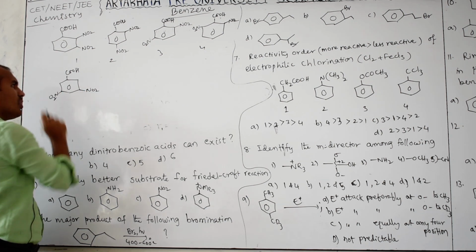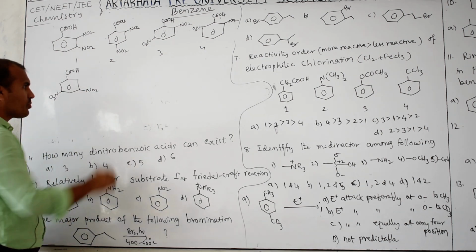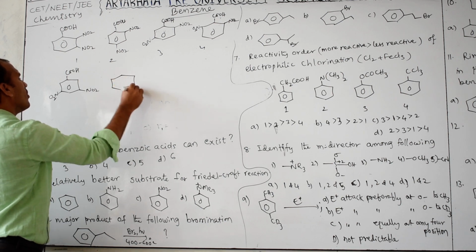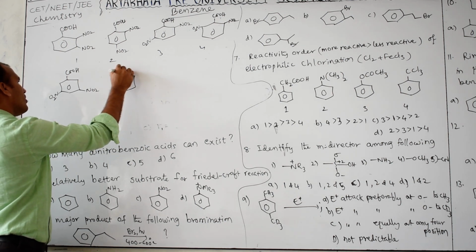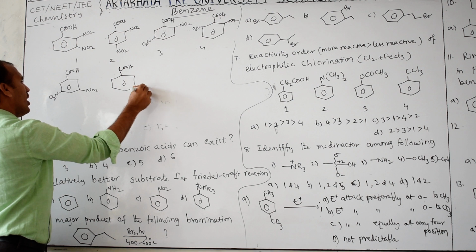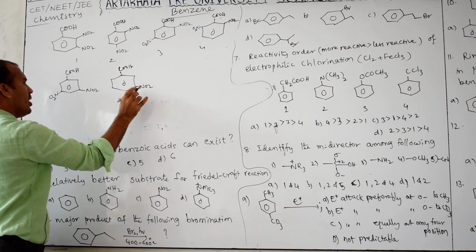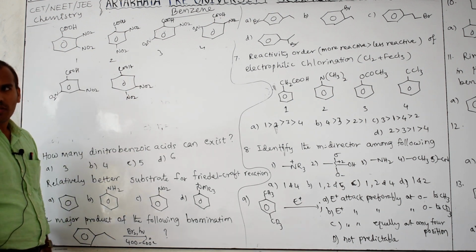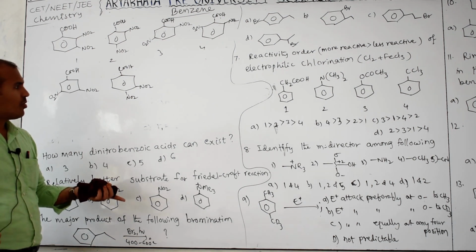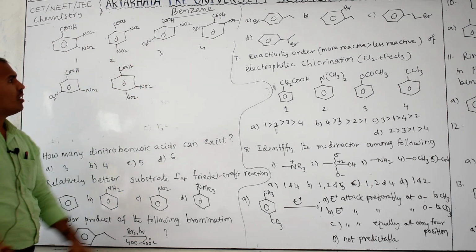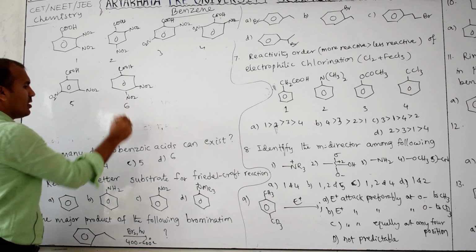Very good. Any other possibility? Very good. NO2, NO2. Clear? If any other, again if you change it, this structure only will come. This is 4, this is 5, this is 6.